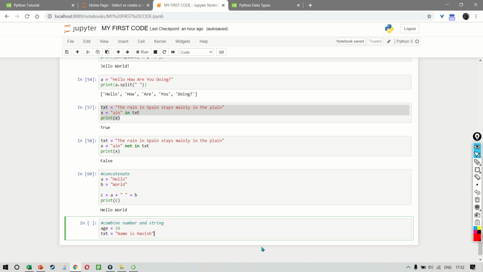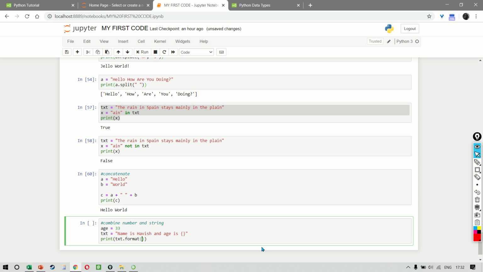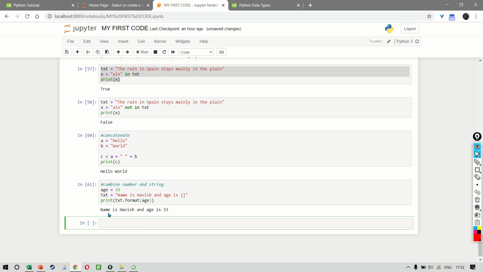So look carefully what I'm going to do. I can use a format method, right? Which means that we are putting these curly braces, right? And we can say "and age is", and we keep these curly braces intact within the text string. So when I write print txt, we can then say dot format, and in the format we can choose the age variable, and the result will come like this. So do practice this a few times to understand it.